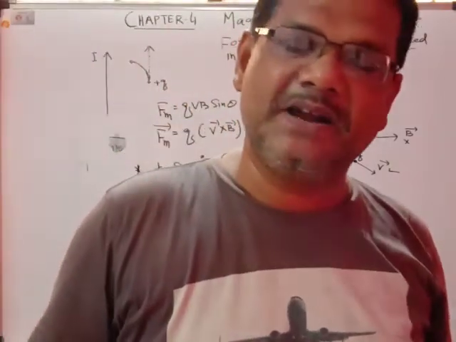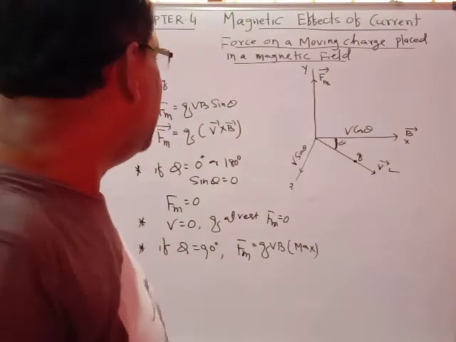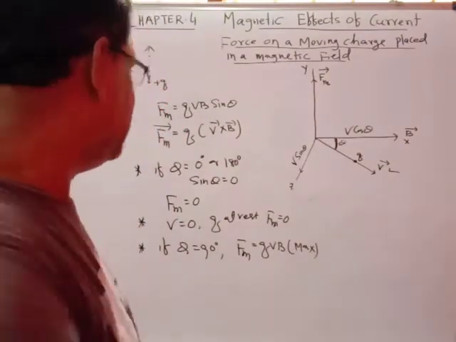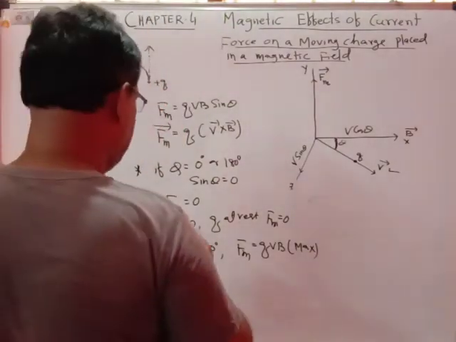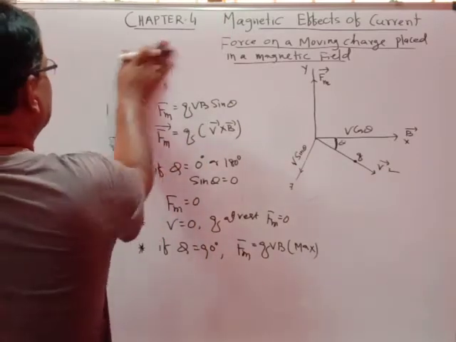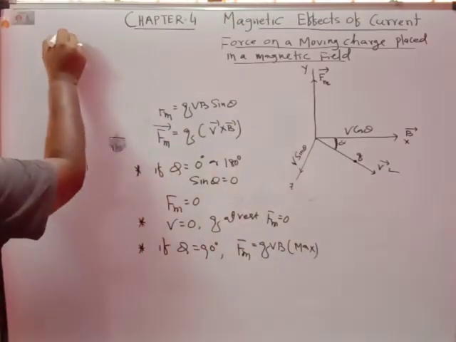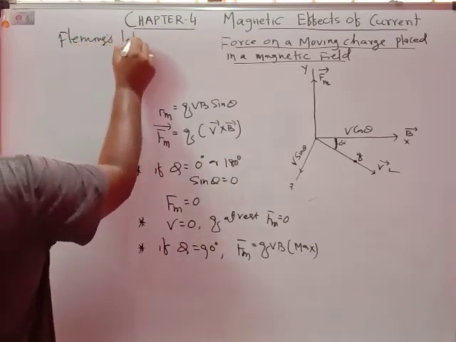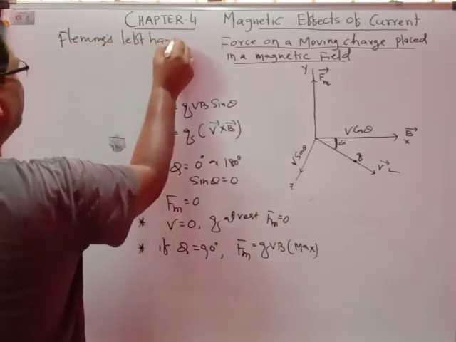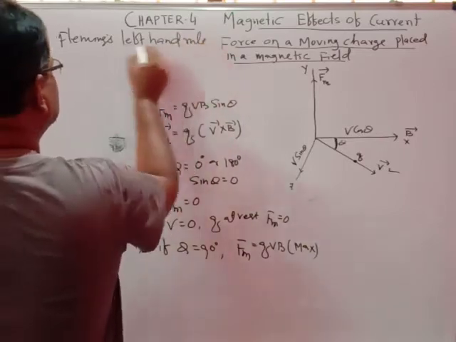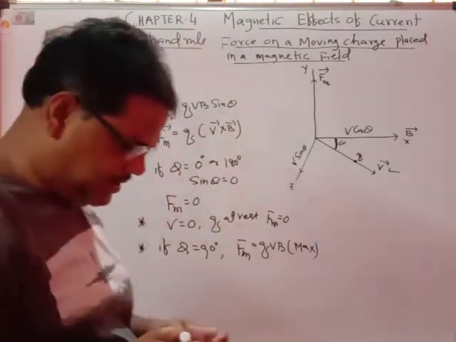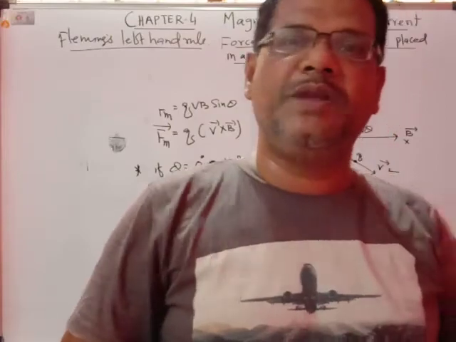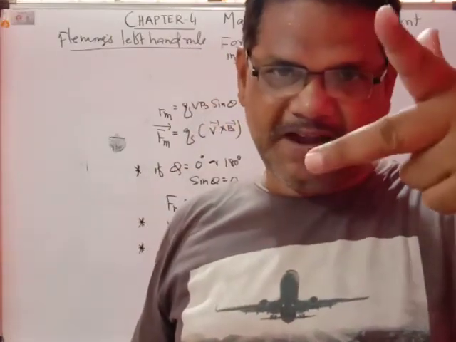What does Fleming's left-hand rule tell? Whenever we talk about Fleming's left-hand rule, we bring the left hand first.